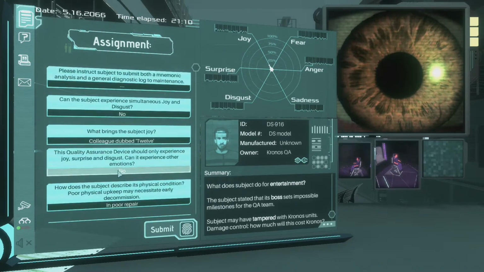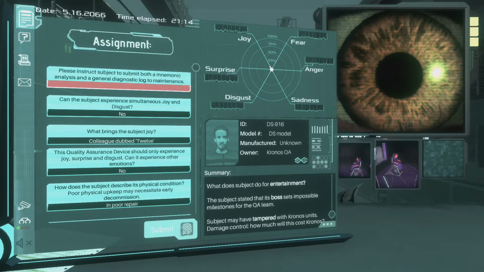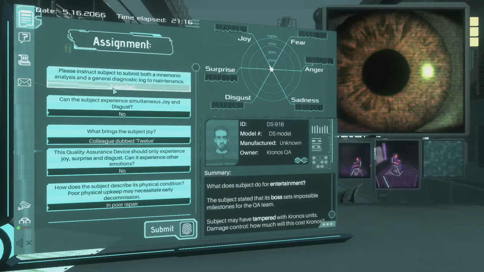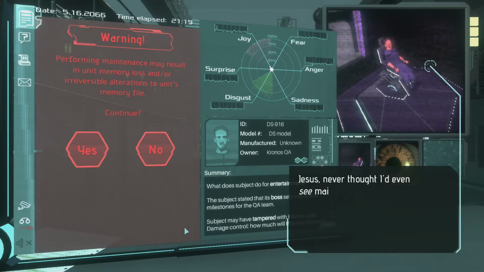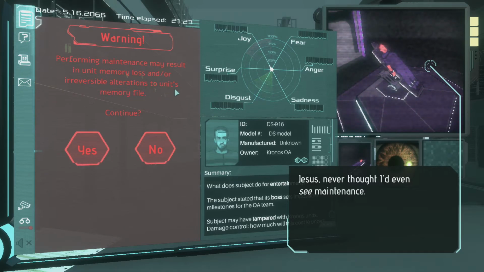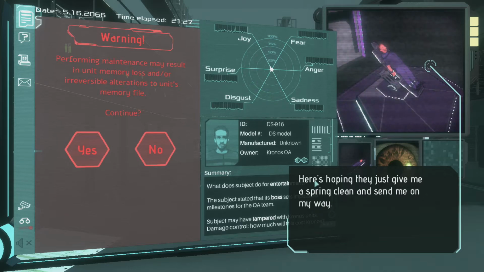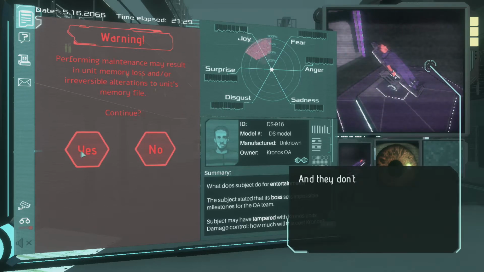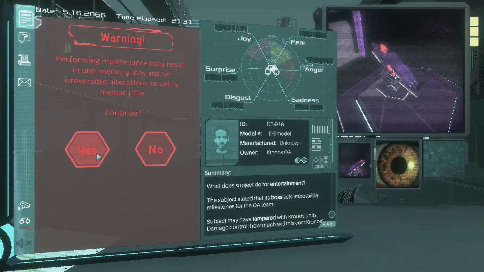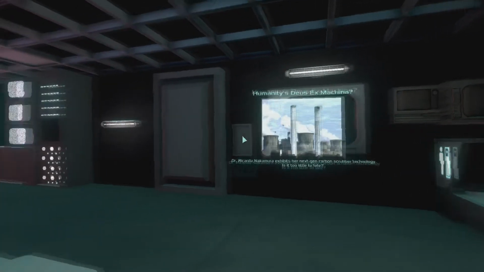Whoa. Did I miss something? Oh, I did that. Yeah, we did that. Okay. Wait, what? Submit it. Performing maintenance may result in unit memory loss or irreversible alteration to unit's memory file. Continue. Jesus, never thought I'd even see maintenance. He was hoping they'd just give me a spring clean and set me on my way. And they don't, you know. Yes. I think that's fine. I think he's happy with that. I don't think that was a bad decision. I hope that wasn't a bad decision.